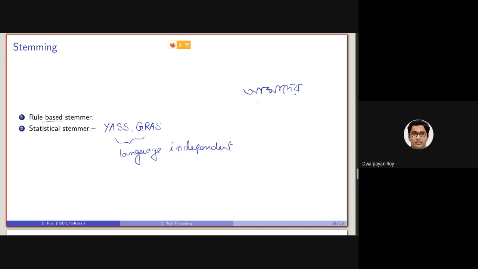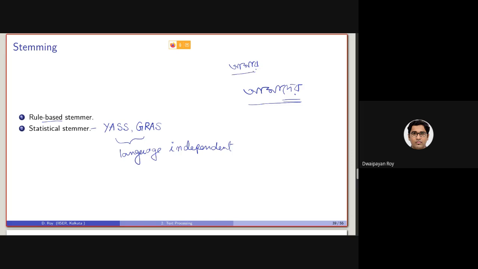If this kind of a term is given, which in Bangla is amader, in Hindi I think it is hamare, this part can be removed. If we look at the entire data set, there will be so many occurrences of ama as well, like amar, right?